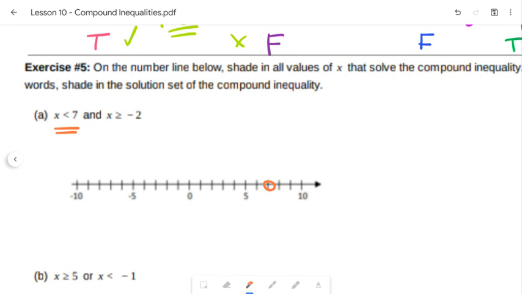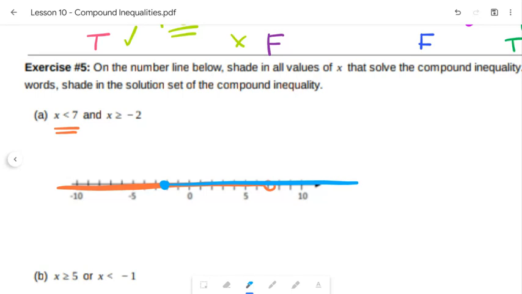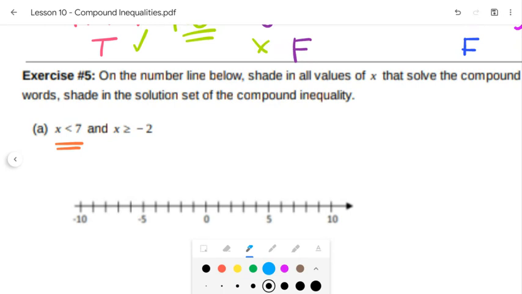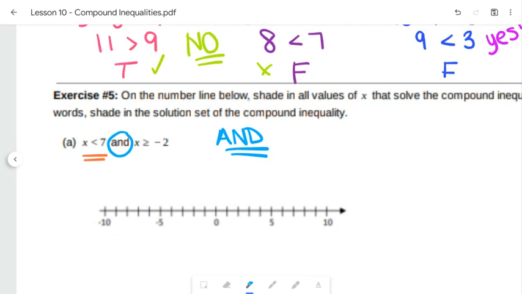Then it's less than, so we can follow that arrow direction. So we know it's somewhere along this way. But the other part of it is we need some kind of restriction, because at -2, we know x is either greater than or equal to -2. So that would go this way. But remember, I can't just keep drawing these lines everywhere I want, right? I need it to be within those two. I need both to be satisfied because of, again, our favorite word here, and. So and means both need to be true. So there's a select amount that are going to have all true.